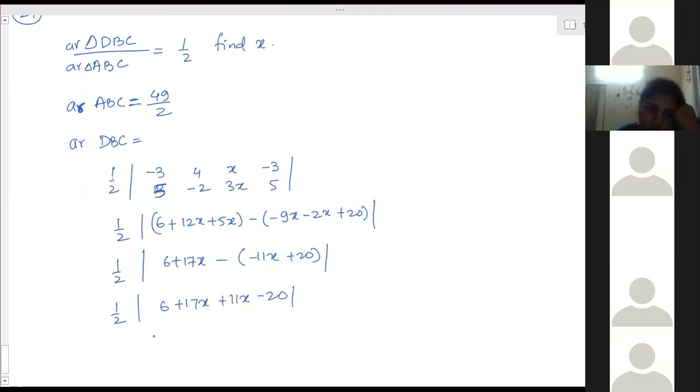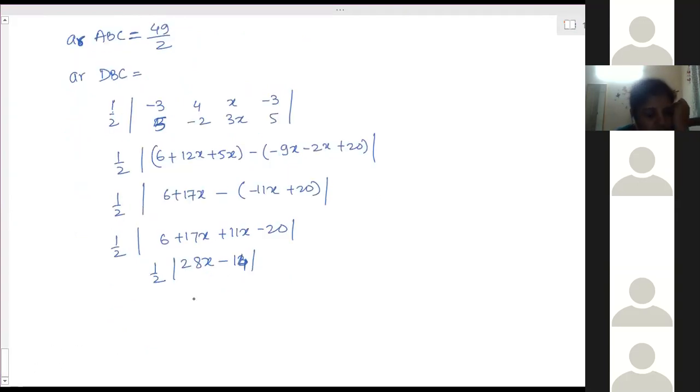Fourteen x plus 13. 14. Oh, I made a mistake.